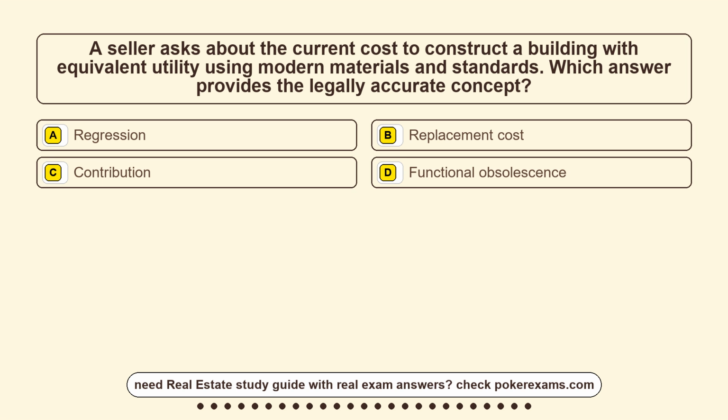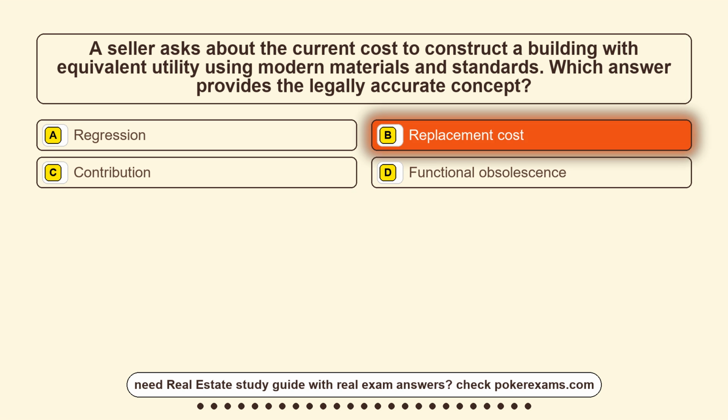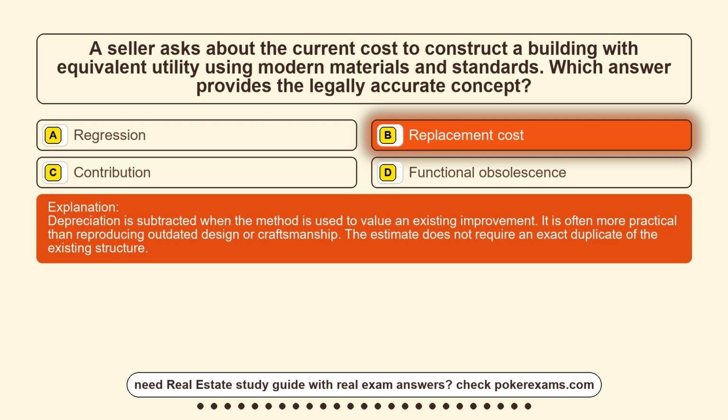Option A, regression. Option B, replacement cost. Option C, contribution. Option D, functional obsolescence. The correct answer is option B, replacement cost. Depreciation is subtracted when the method is used to value an existing improvement. It is often more practical than reproducing outdated design or craftsmanship. The estimate does not require an exact duplicate of the existing structure.